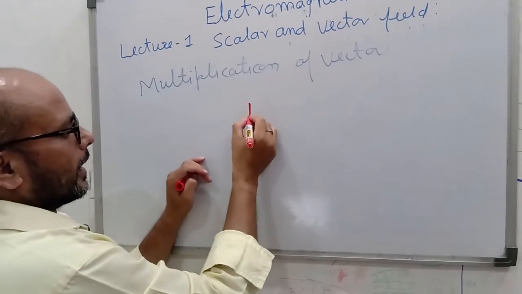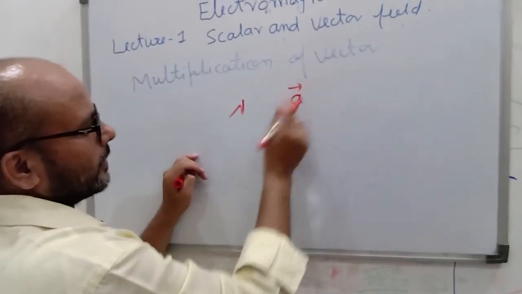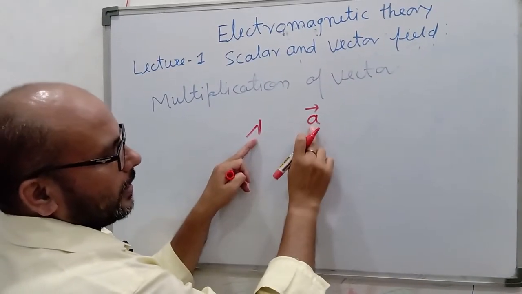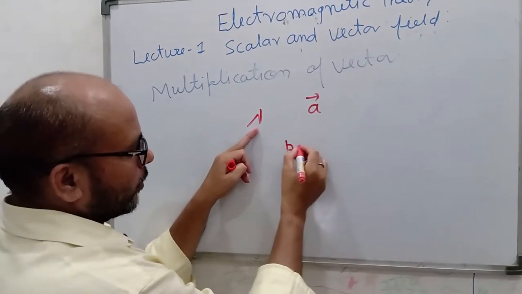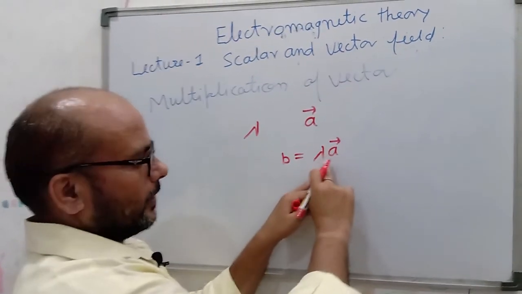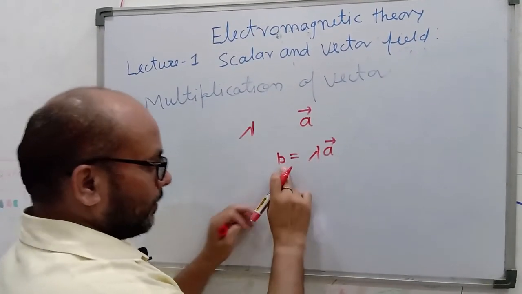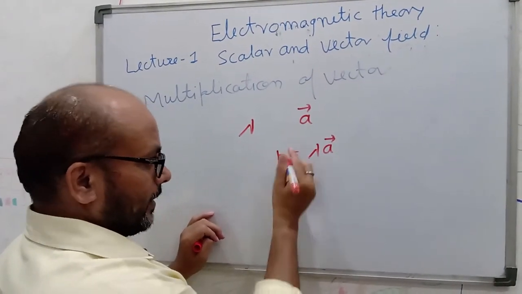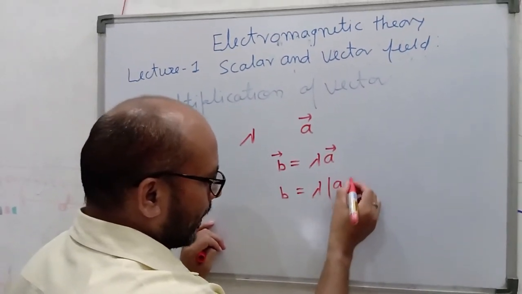Suppose lambda is the scalar quantity and A is the vector quantity. So lambda is multiplied by A, and the resultant vector is lambda A. Lambda is the scalar and A is the vector. The magnitude of B vector is equal to lambda times mod A.